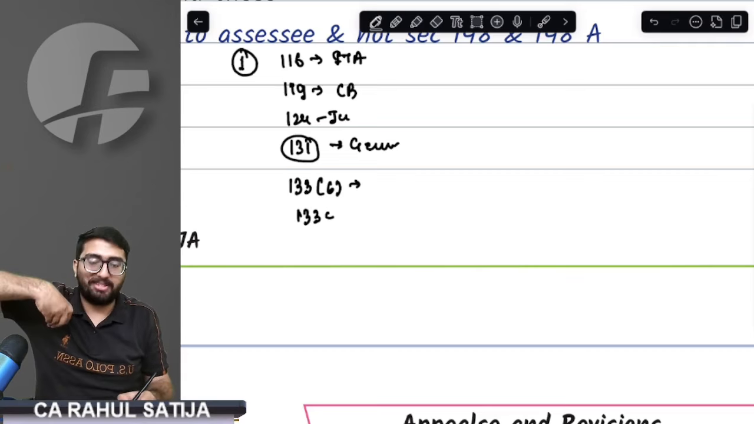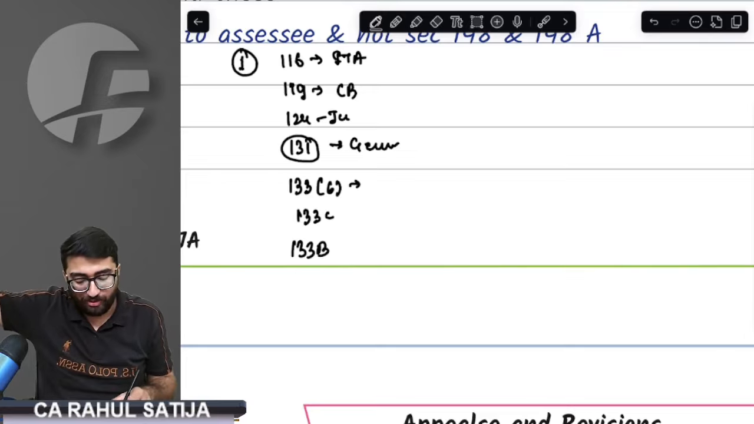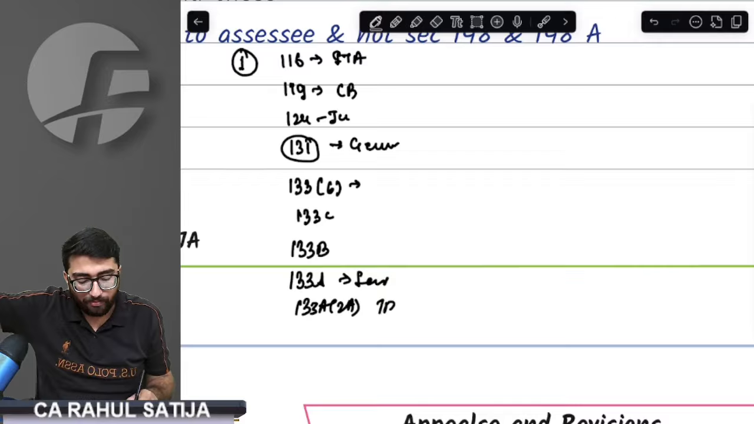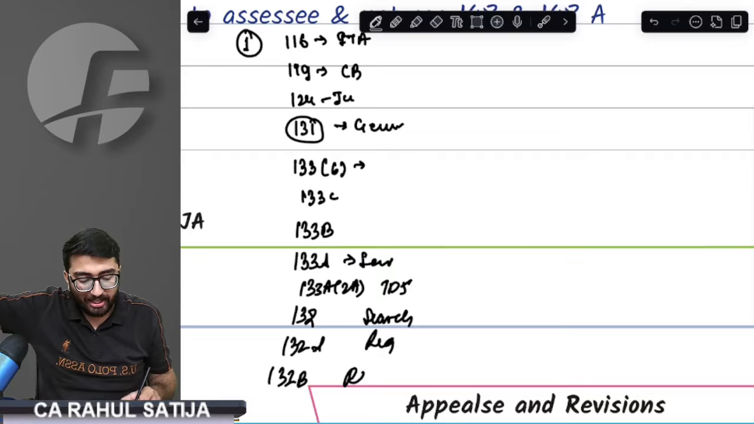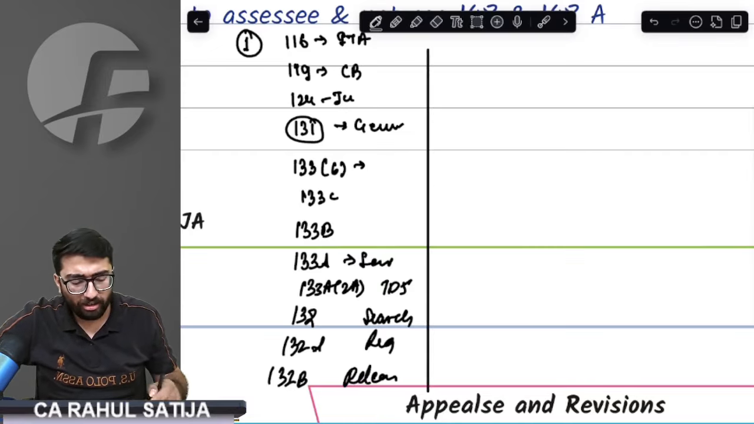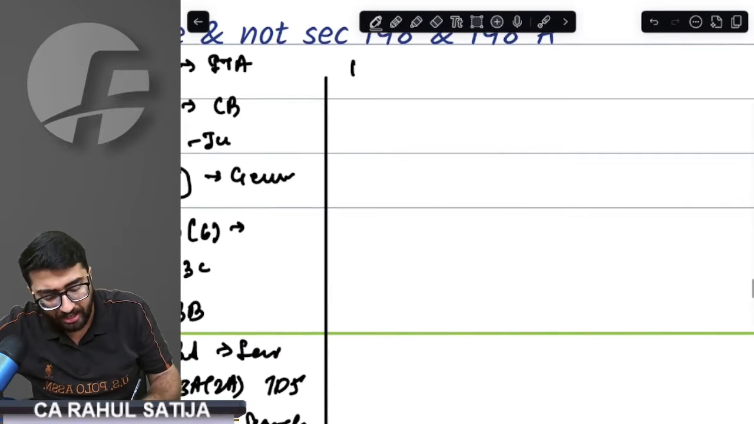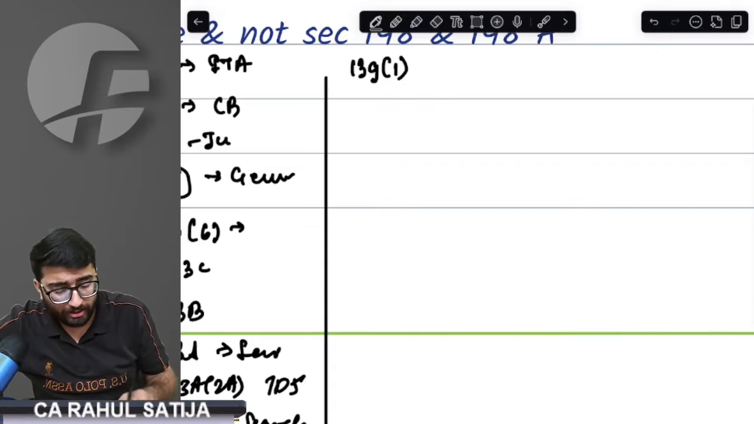133C, information from us. Then we had 133B. Department would visit us just to collect the information. Then we had 133A, which was about survey. Then we had 133A(2A). This was a tedious survey. Then we had 132. This was search. Then we had 132A, which was requisition, and 132B, which was release of assets. These were all sections in IT authority. Moving further, we came on to return filing, where we had 139(1), which was about who is required to file a return and when he is required to file the return.